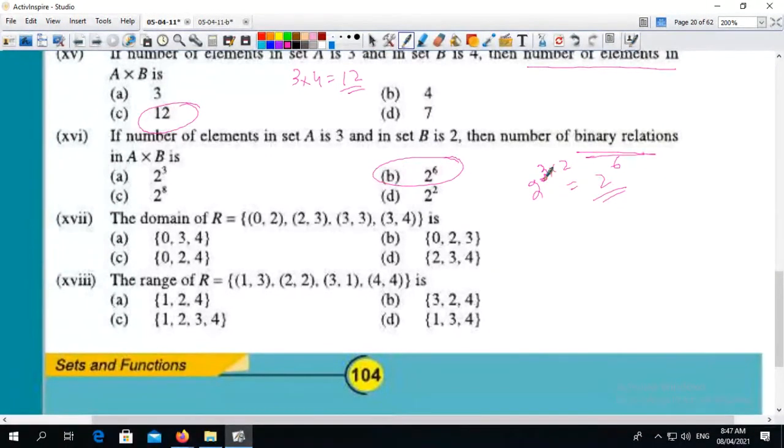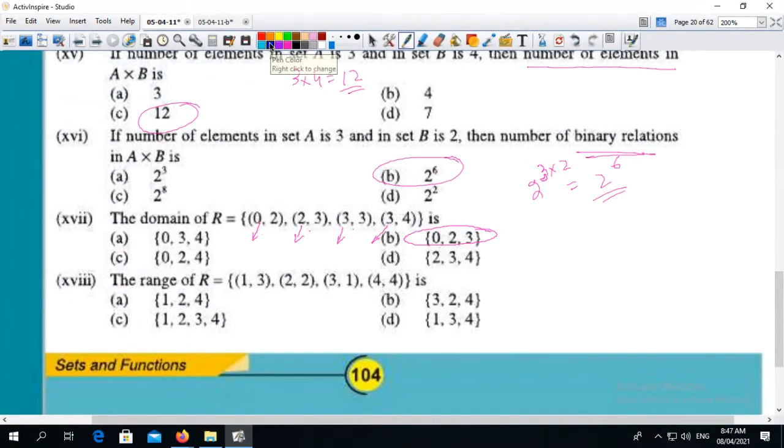The domain of R, domain means first element. First element is called domain. So here domain is 0, 2 and 3. 3 is repeated, so 0, 2 and 3. So option is B.